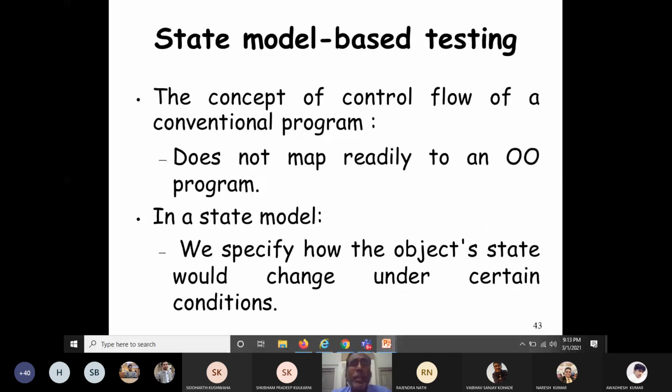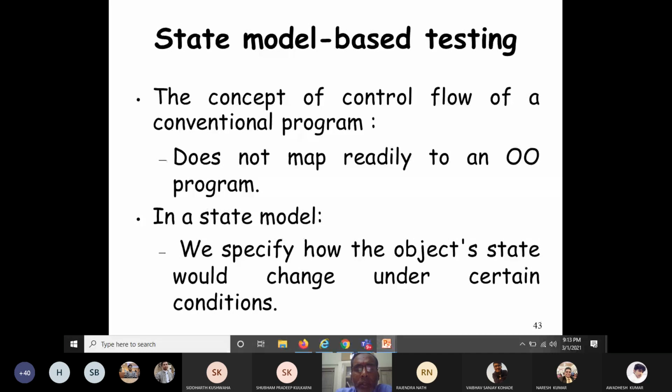The concept of control flow of a conventional program does not map readily to an object-oriented program. You take a small conventional program, maybe written in C. The control flow is very much obvious, isn't it? But when you take an object-oriented program, so many classes, so many methods, the control flow is not as obvious as in case of the conventional program. In a state model, we specify how the object state would change under certain conditions.